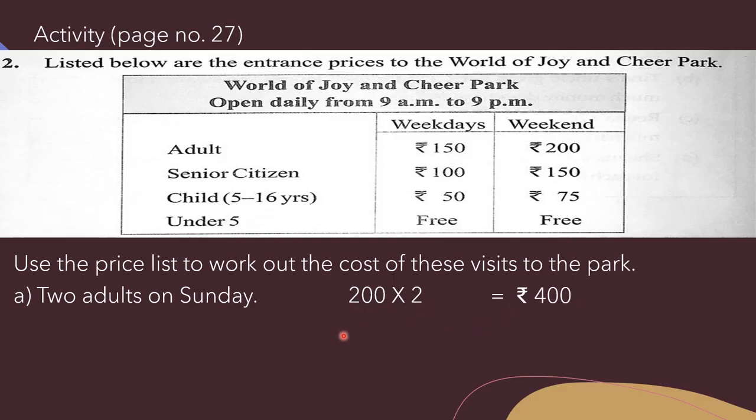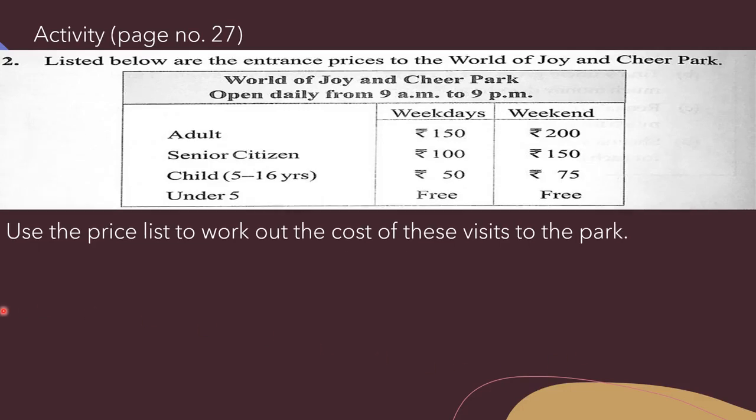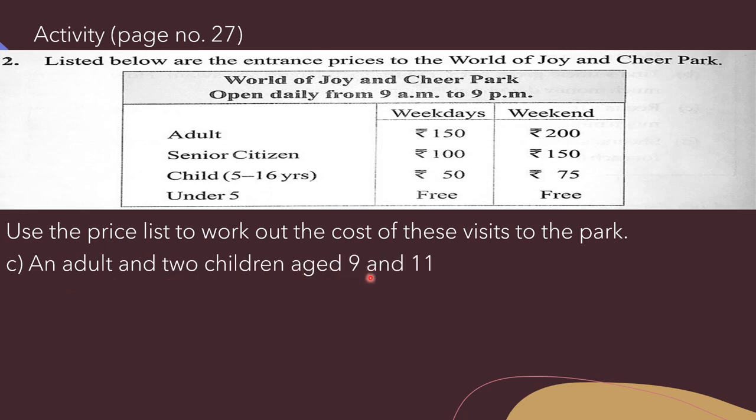Clear beta? Now in B part, 3 senior citizens on Thursday. On Thursday means weekday. Okay, so here senior citizen entrance price is rupees 100 on weekday. Okay, and there are 3 senior citizens, so we will multiply 100 by 3 and that is equal to rupees 300.